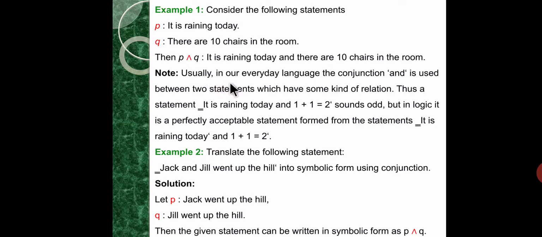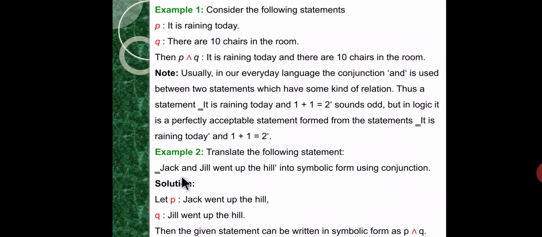Usually in our everyday language, the conjunction "and" is used between two statements which have some kind of relation. Thus the statement "it is raining today and 1 plus 1 is equal to 2" sounds odd, but in logic it is a perfectly acceptable statement formed from the statements "it is raining today" and "1 plus 1 is equal to 2".